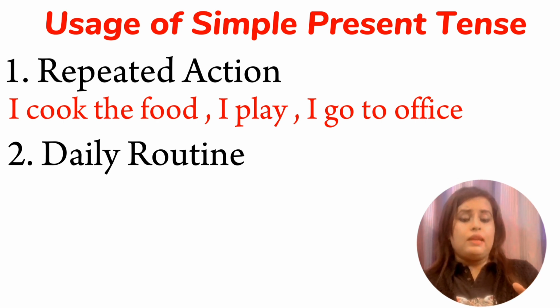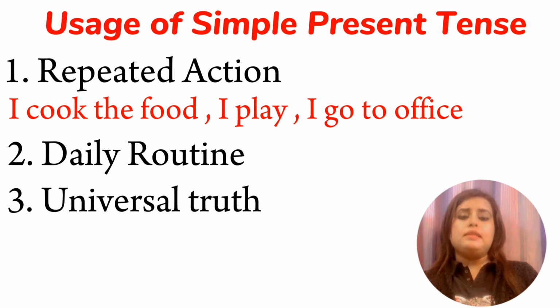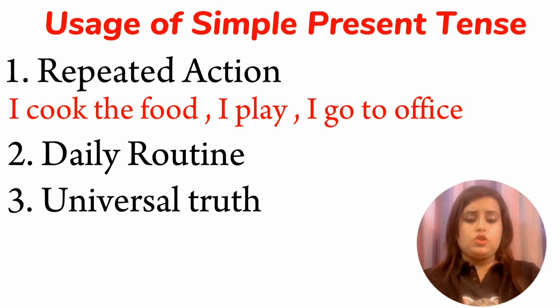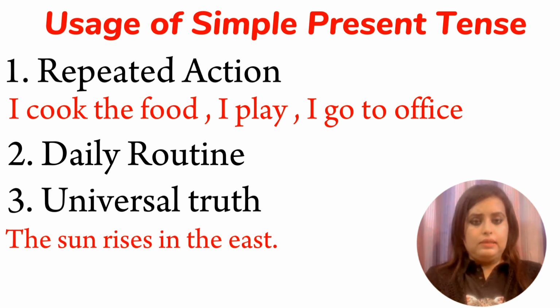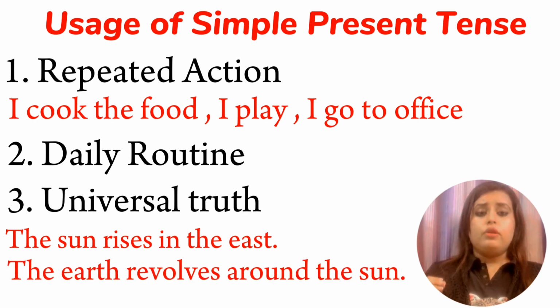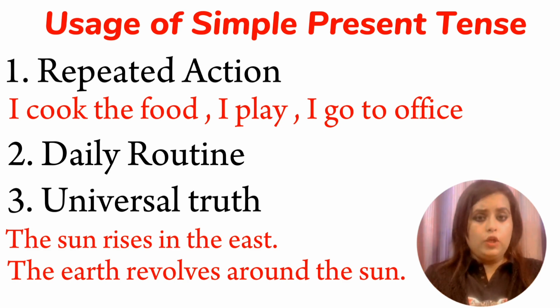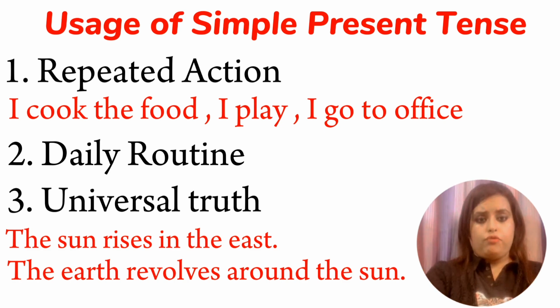And the last one is universal truth. Universal truth is something that is not going to change, whether it is in present, past or future. For example, the sun rises in the east. The earth revolves around the sun. So these two sentences are universal truths. They are not going to change in present, past or future. Okay, so I hope now simple present tense is clear to you. Let's move towards the next tense.